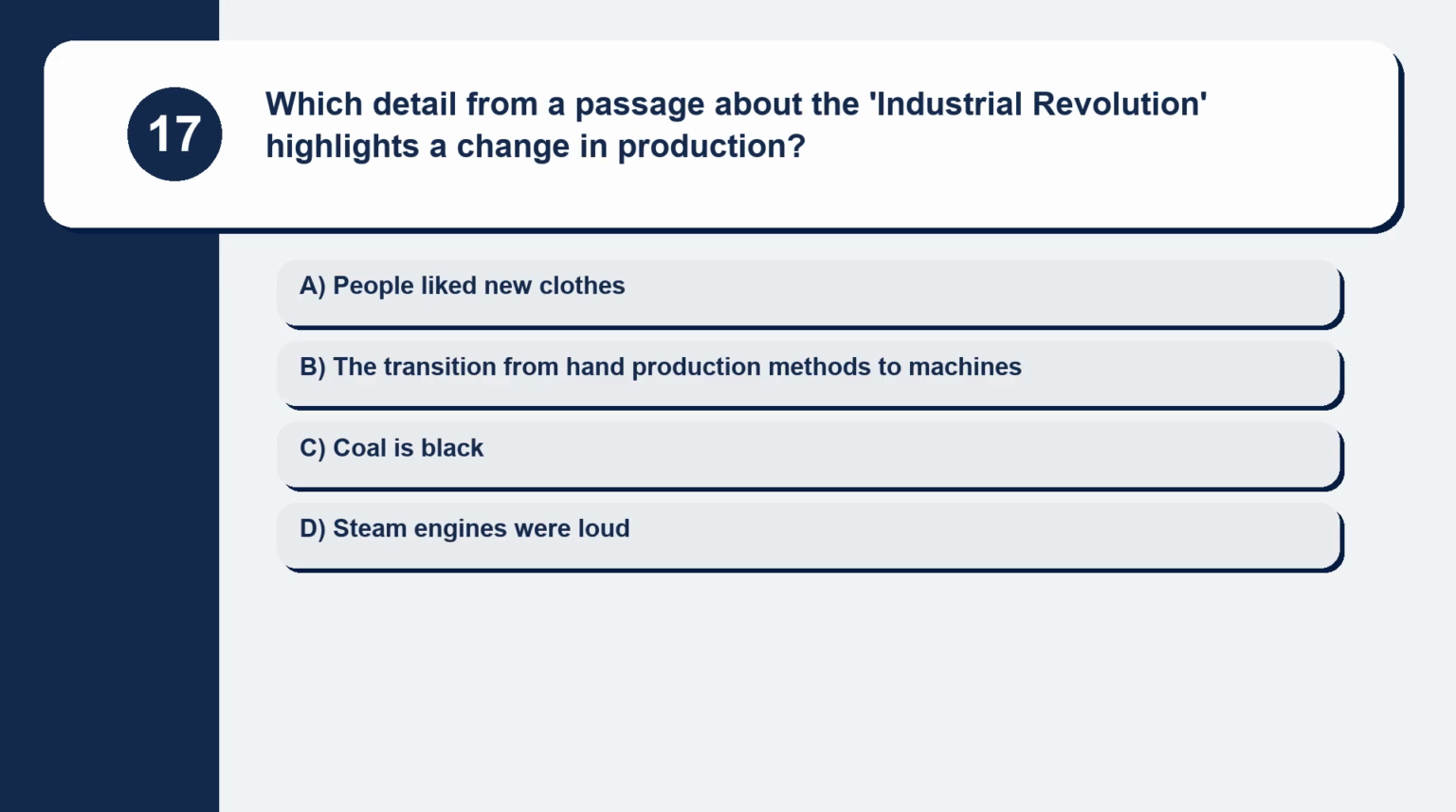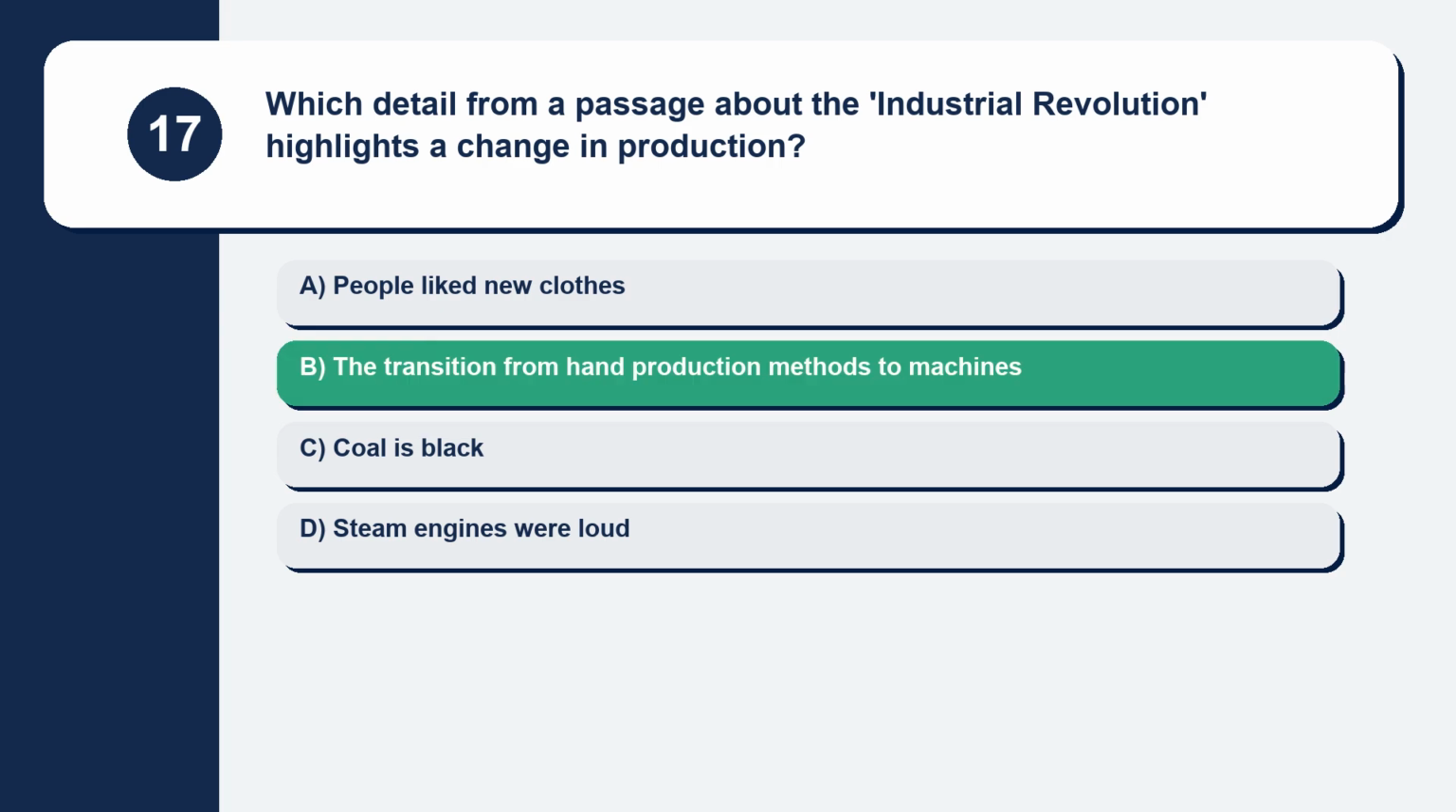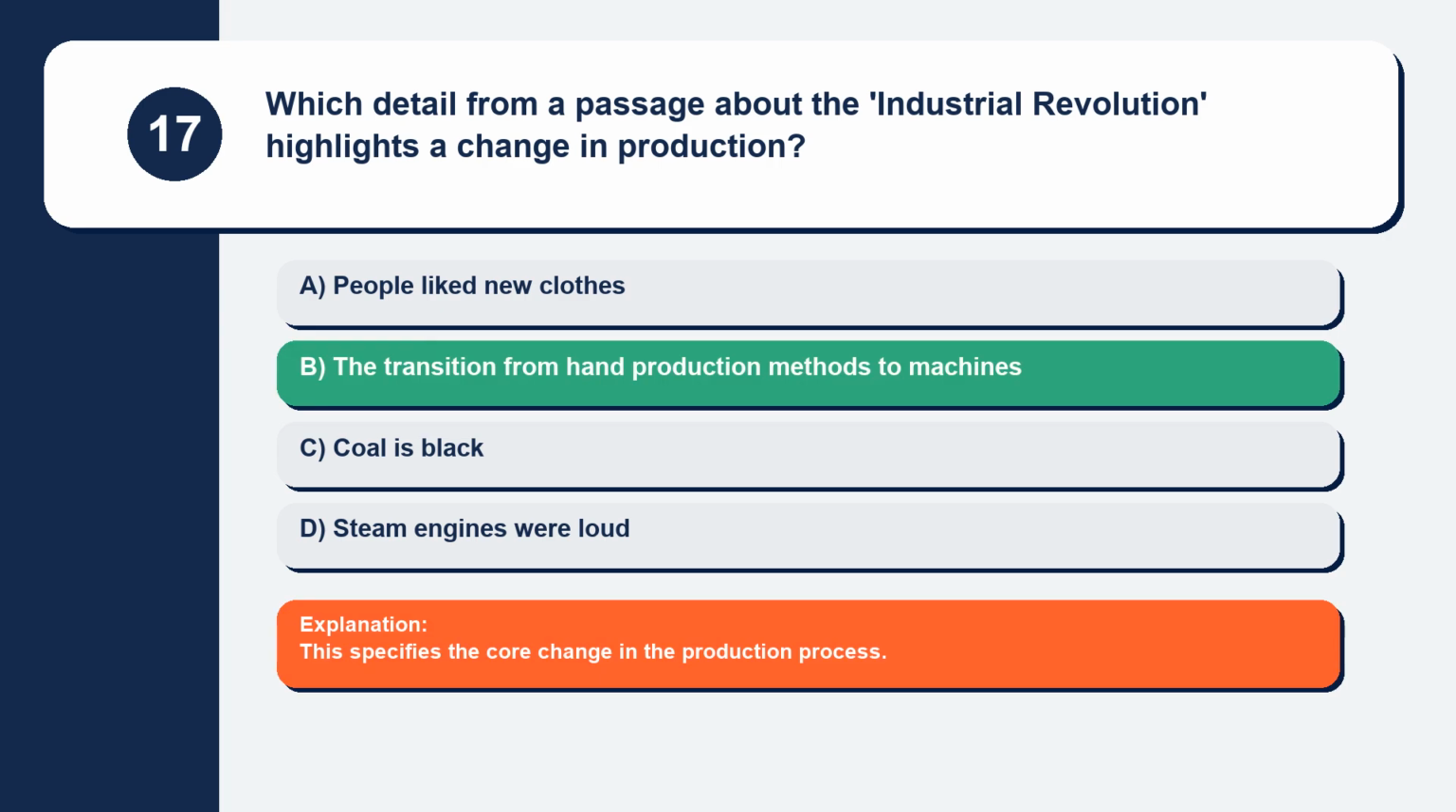Question 17. Which detail from a passage about the Industrial Revolution highlights a change in production? People like new clothes. The transition from hand production methods to machines. Coal is black. Steam engines were loud. This specifies the core change in the production process.